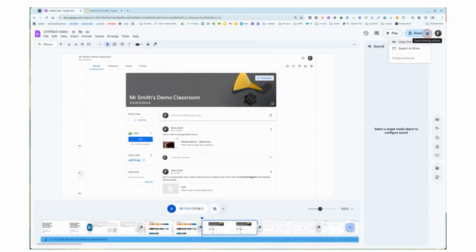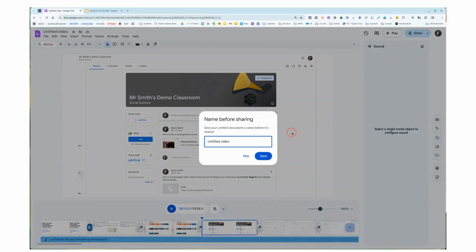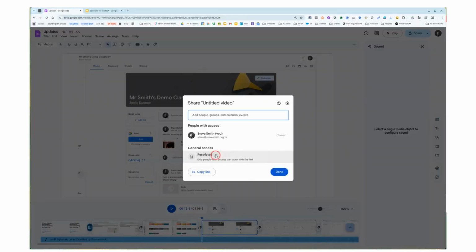We can share that vid just like we would any other Drive file. Give it a name first before we share it. So that could be a template or it could be a completed vid.